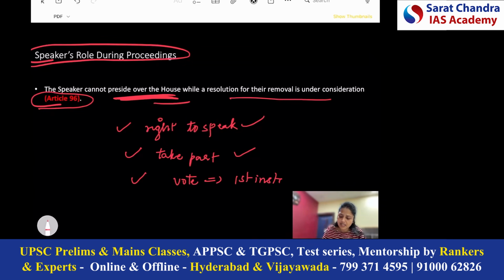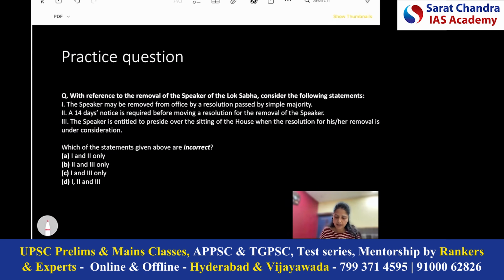First instance means like other ordinary members of the parliament, the speaker can also vote in the first instance. But what can the speaker not do? The speaker cannot provide the casting vote. Casting vote means if there is a case of tie or equal votes, then the speaker cannot vote.